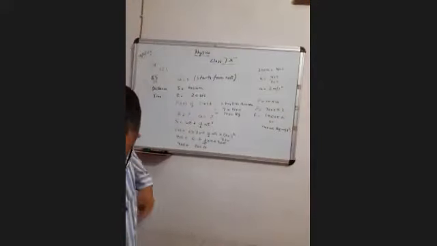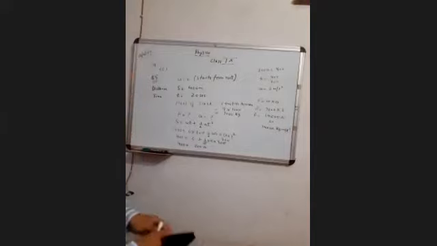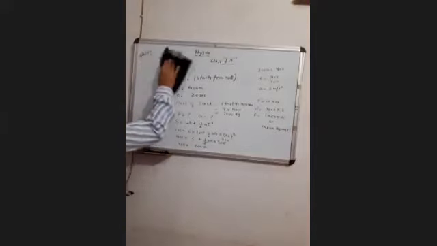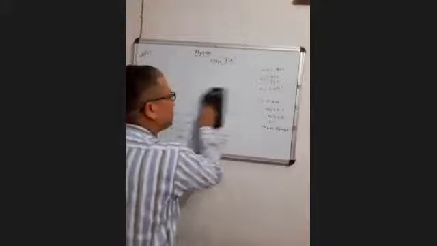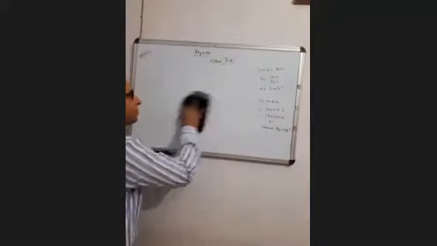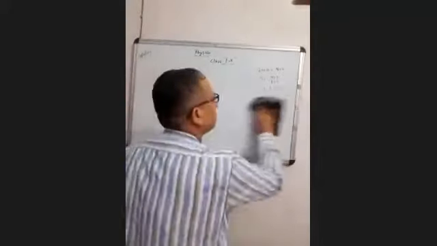Okay. Now we'll come to question number 6. I'm rubbing the board.